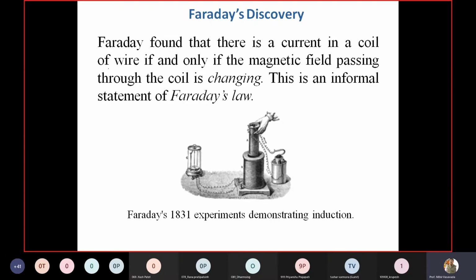It's very important. That means EMF is induced only when the magnetic field passing through the coil is changing. If you keep the magnetic field constant, then you do not get any EMF or current in the coil. So this is the informal statement of Faraday's law.